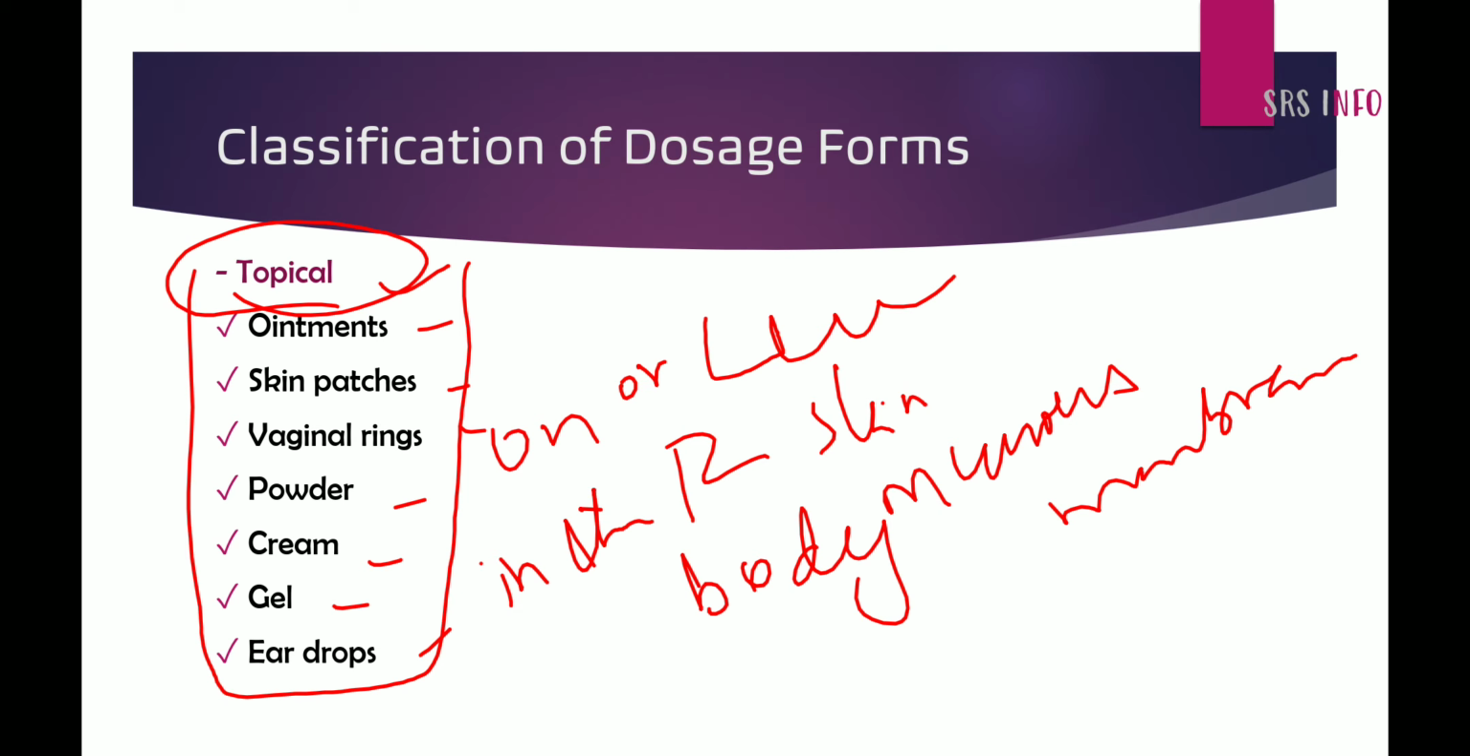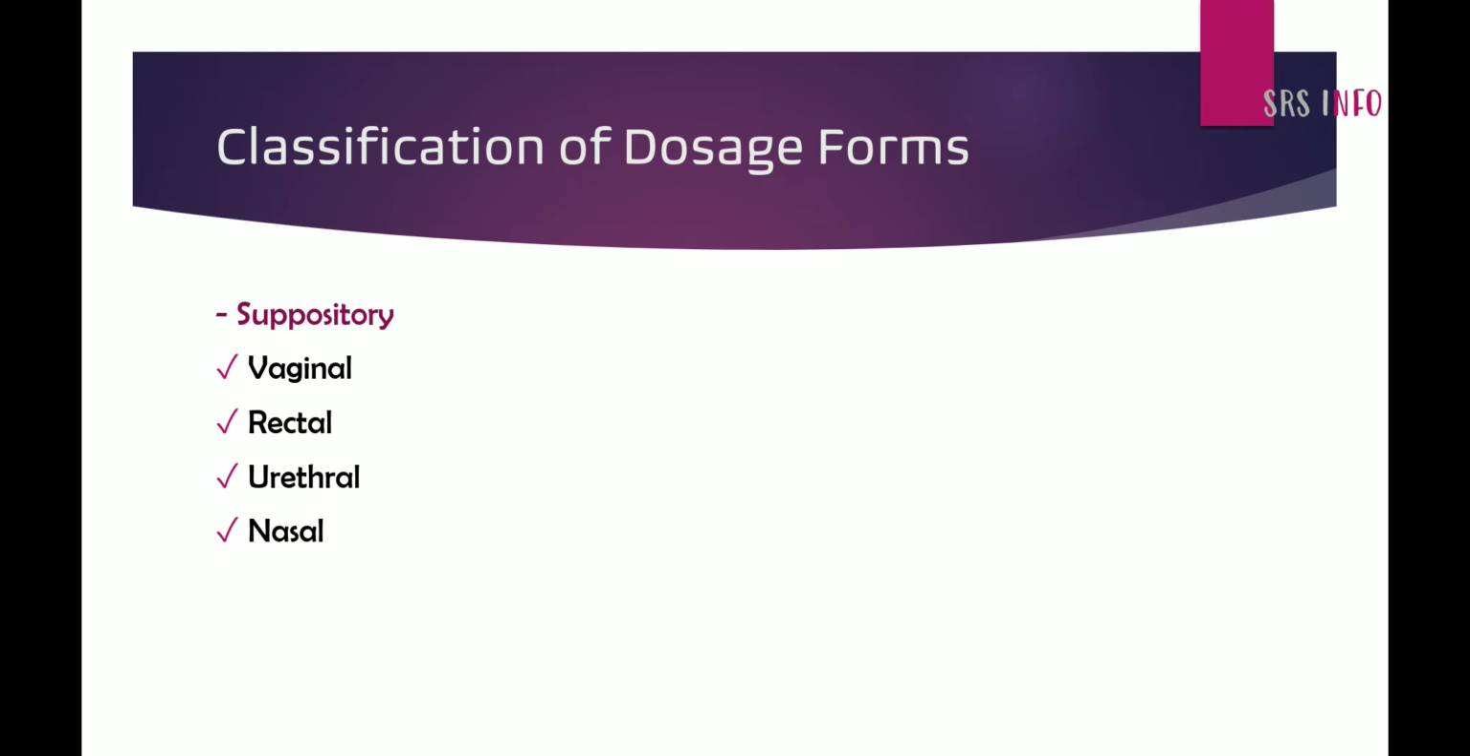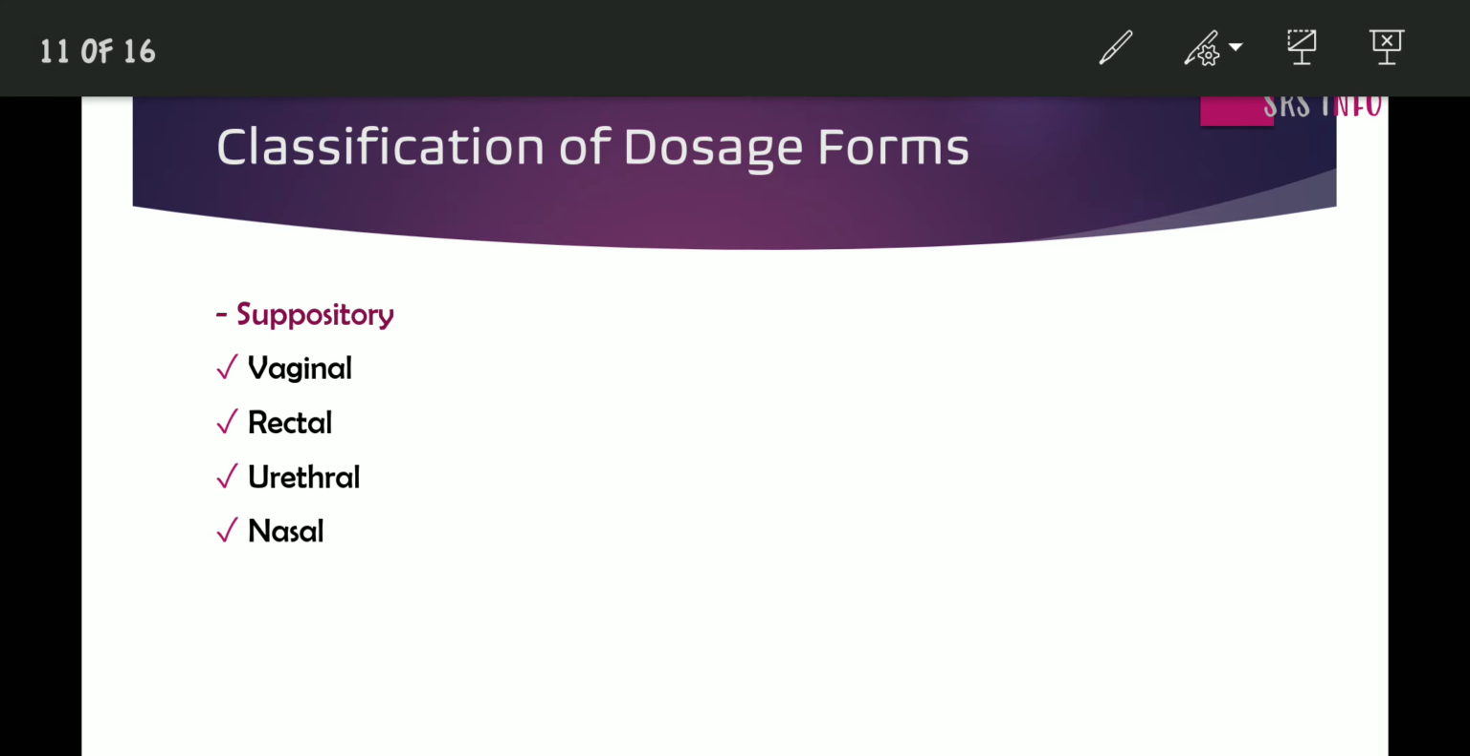Okay, next is suppository. What is suppository? These are small round or cone shaped objects that are put into the body, that we can simply call suppository. Vaginal, rectal, urethral and nasal suppositories are commonly used. I think you got it.